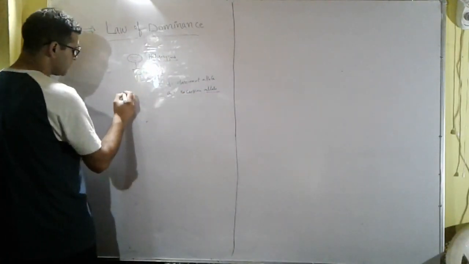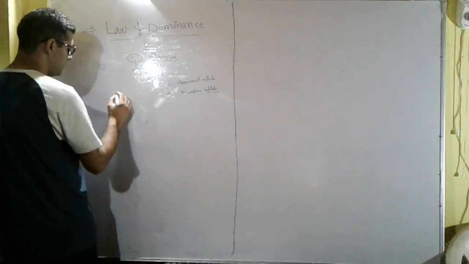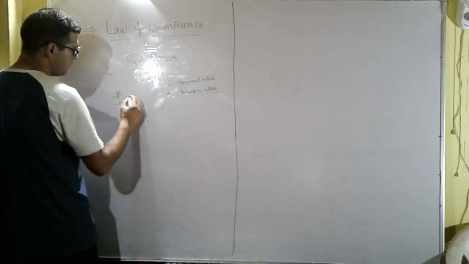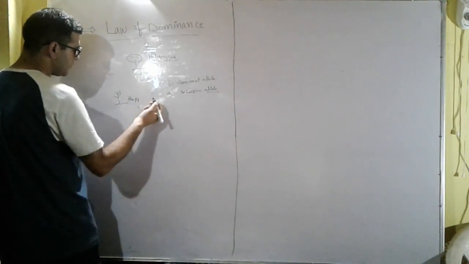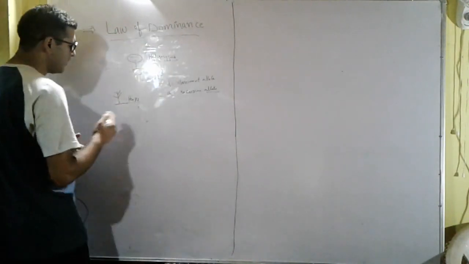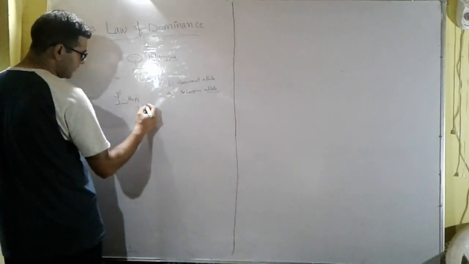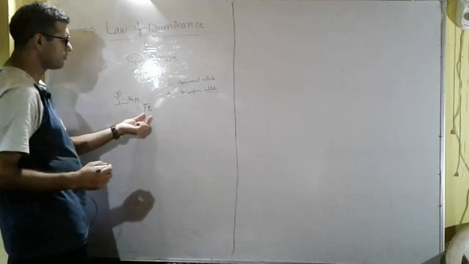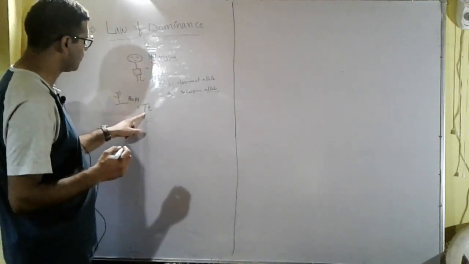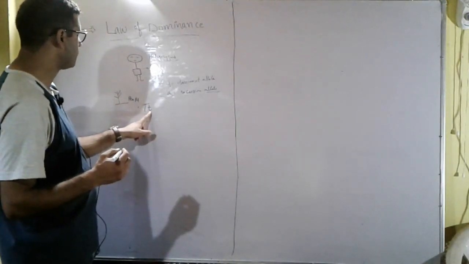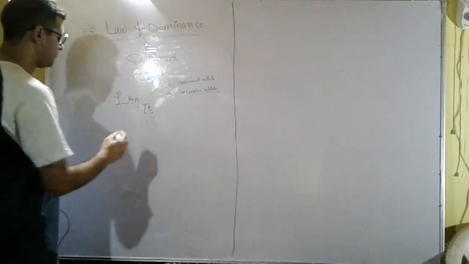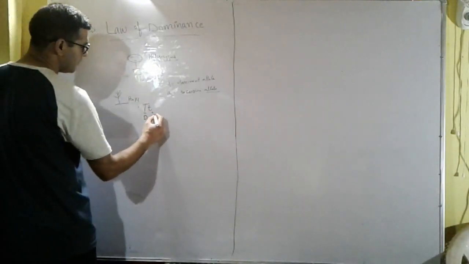Same is the case with plants. We have a pea plant. It is heterozygous for the character stem height. It has two contrasting alleles, for example capital T and small t. In a heterozygous individual, the allele which expresses itself in the phenotype is known as the dominant allele, and the allele which does not express itself is known as the recessive allele. So this is the dominant allele and this is the recessive allele.